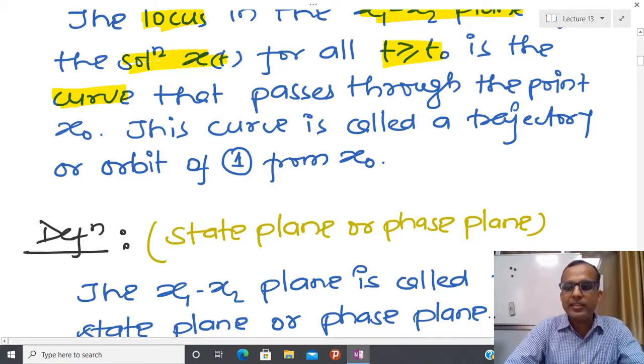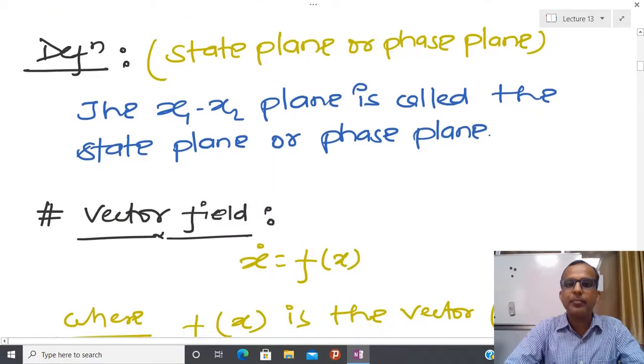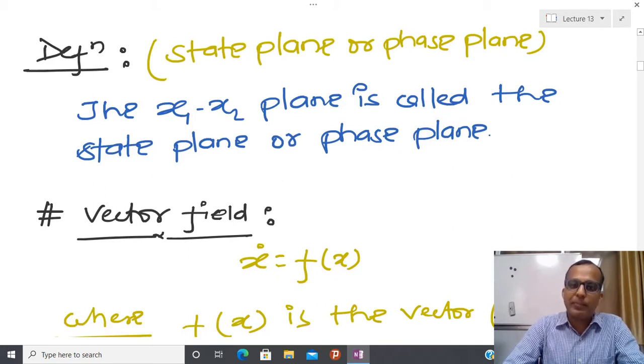And now the next definition is actually the phase plane. We say that I have a two-dimensional system, so basically I have one state x1 and another state x2. You can plot the evolution of x1 with respect to time, and at the same time you can also plot x2 with respect to time.